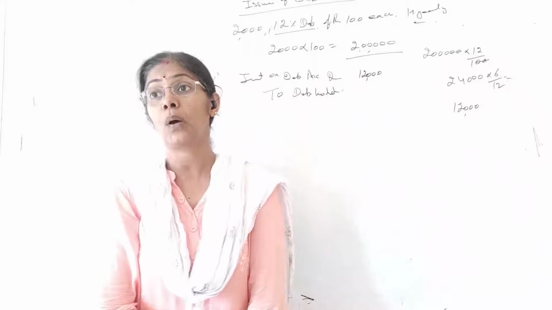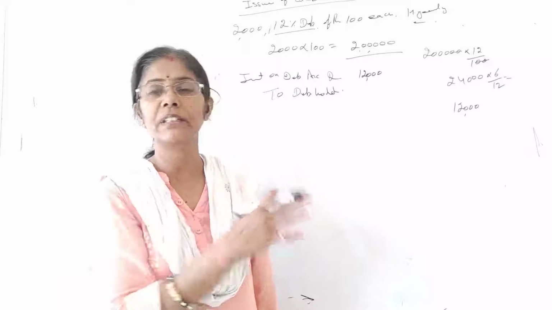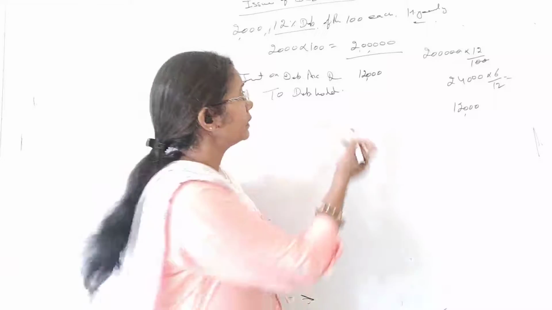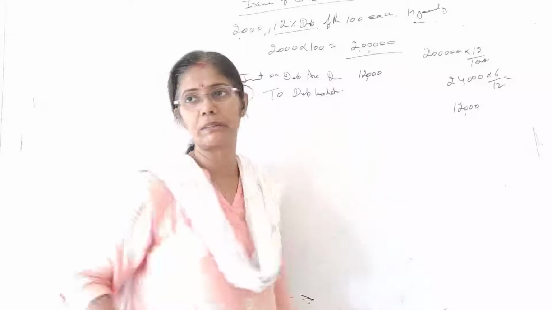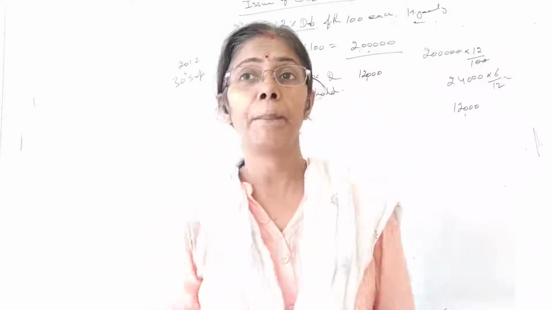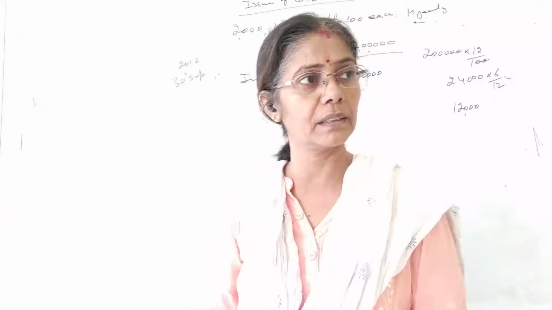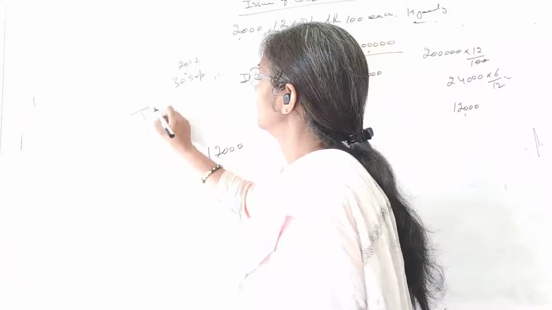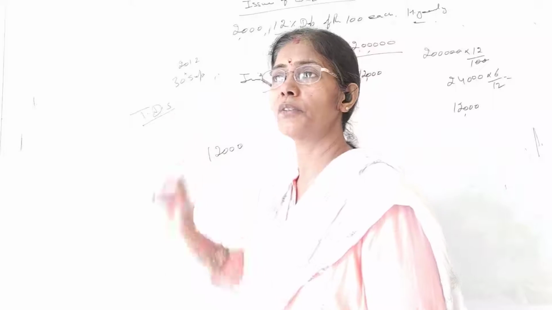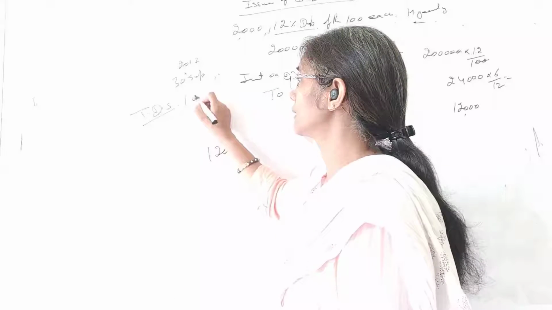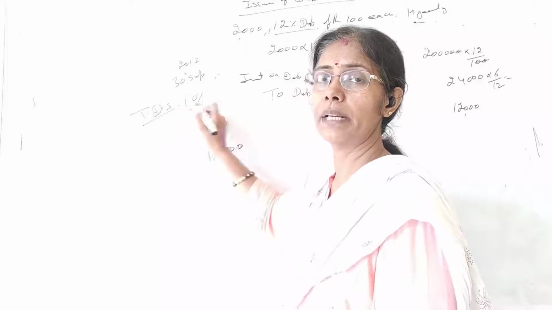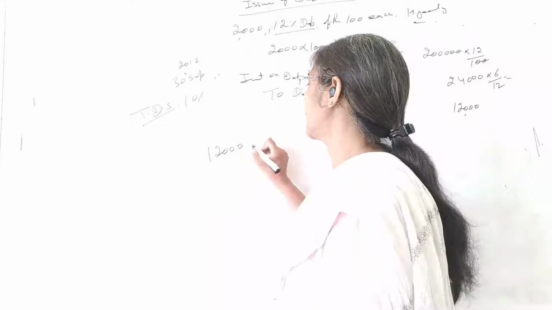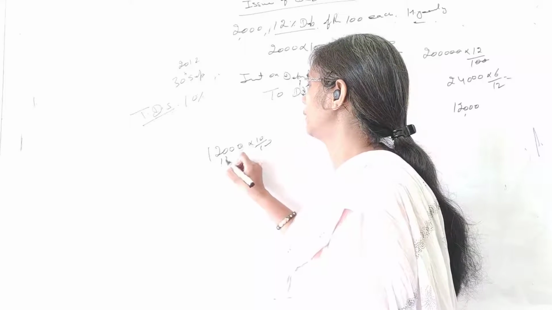Now the question arises. In the previous question that was simple and we ignored the TDS, but here we have to deal with it. There we just showed complete 12,000 to the debenture holder. But what is the fact? The reality is 12,000 is the amount. What is the percentage of TDS given? 10%. Tax deducted at source will be at the rate of 10%. So 12,000 is my amount of interest. What will be 10% of it? 1,200.